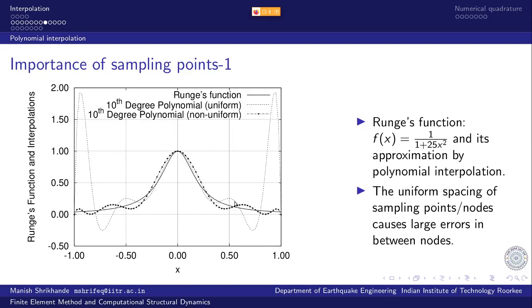So how did I choose these points? And how do I choose? Obviously, if by this choice of points I can improve the approximation, then there has to be an optimal set of points where the approximation would be best.